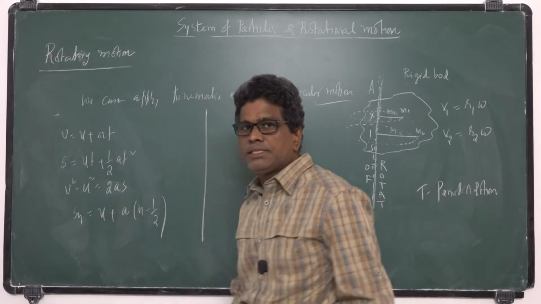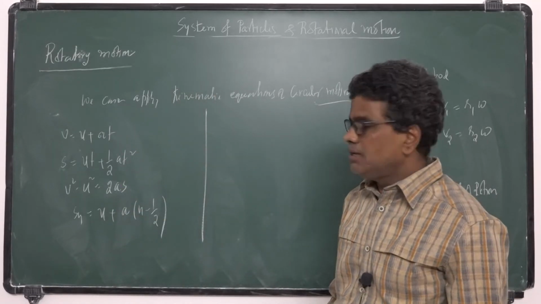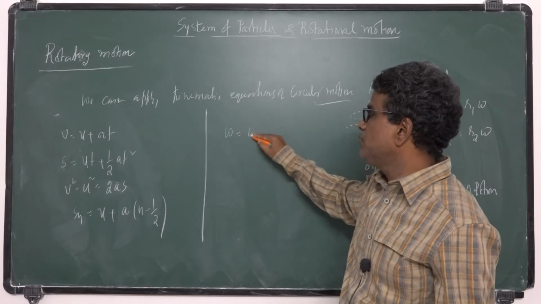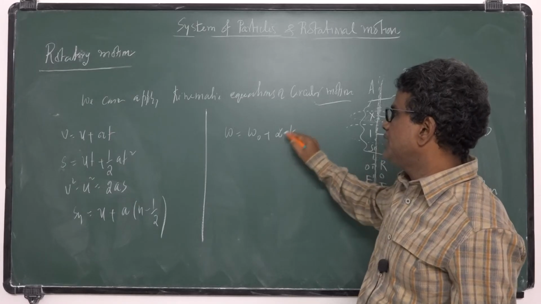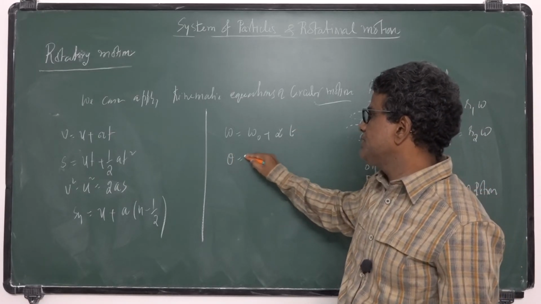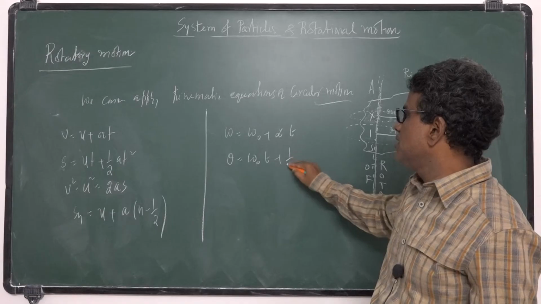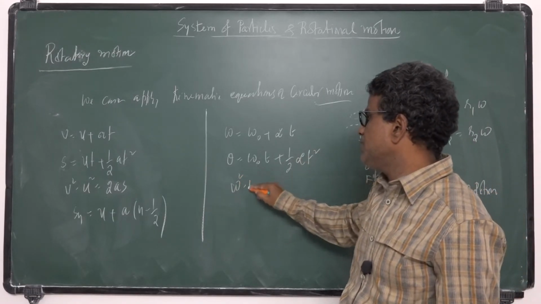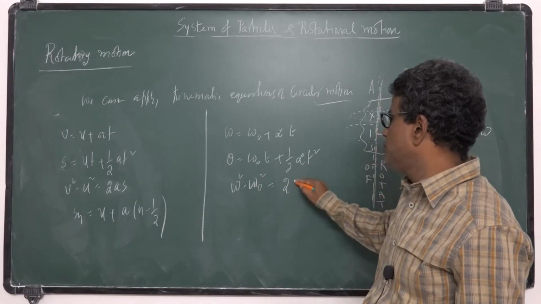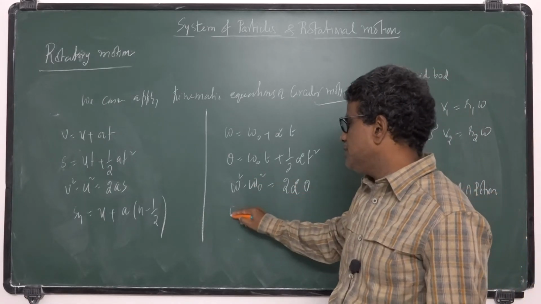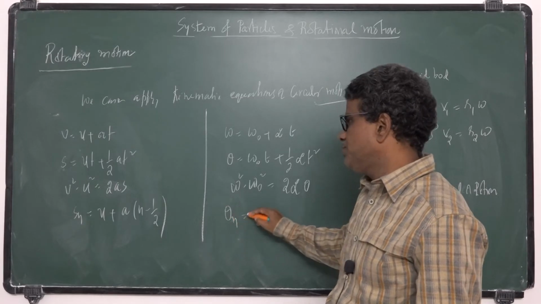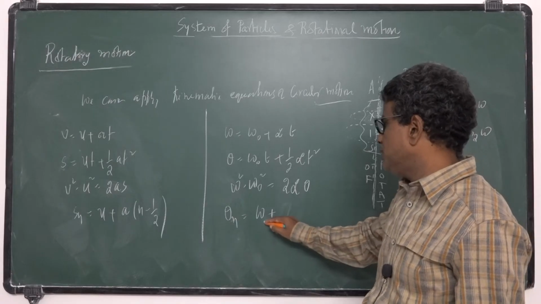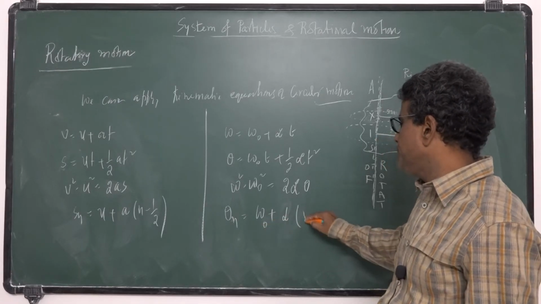These are the kinematic equations in translatory motion. The similar equations in circular motion are omega is equal to omega naught plus alpha t, theta is equal to omega naught t plus half alpha t square, omega square minus omega naught square is equal to 2 alpha theta, and theta n is equal to omega naught plus alpha into n minus half.